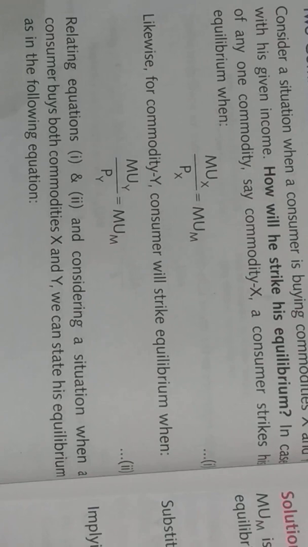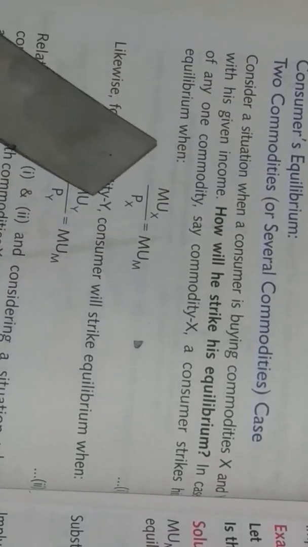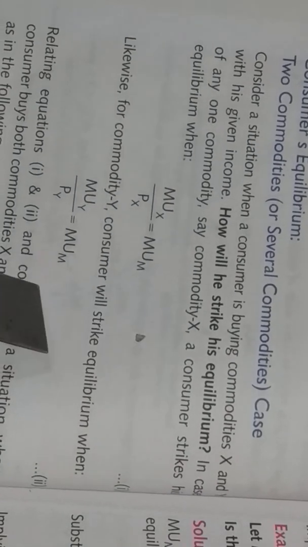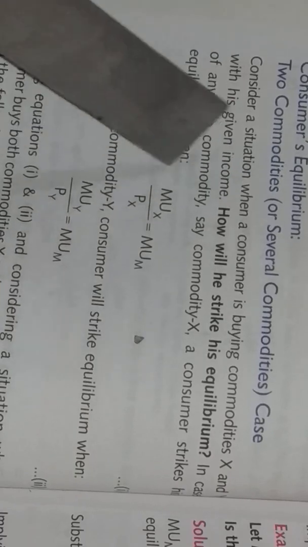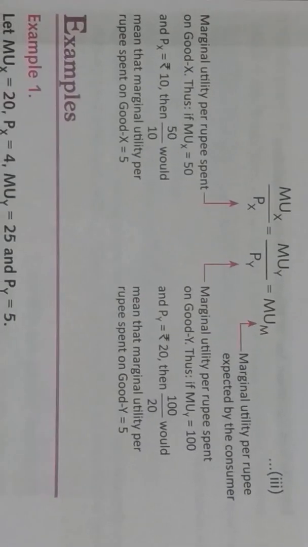Relating equations 1 and 2 and considering a situation when a consumer buys both commodities, we can state its equilibrium as you can see here: MUX upon PX is equal to MUM and MUY upon PY is equal to MUM. Both are equal to MUM, so we can say that both of these are equal. So MUX upon PX is equal to MUY upon PY is equal to MUM.